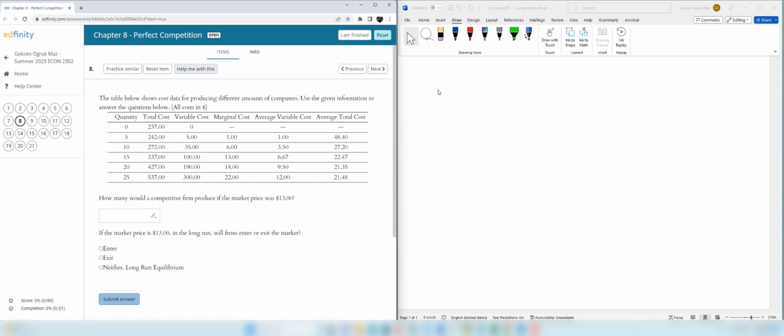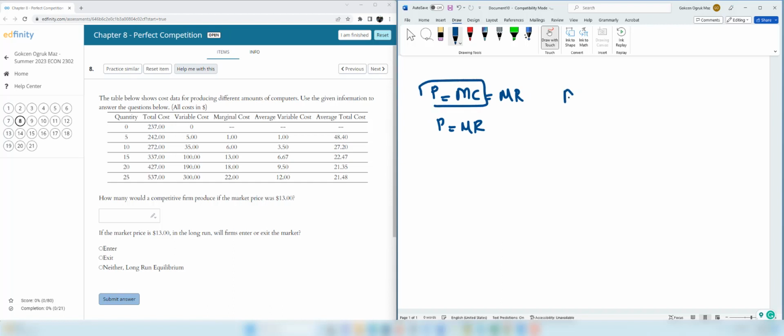So let's first understand the decision making to maximize profit. We should have this condition: price equals MC equals MR. And since price equals MR, we can just use the first two. Price should be equal to MC. And in this question, marginal cost is given. So when the price is $13, this $13 should be equal to marginal cost. And marginal cost is $13 when the firm produces 15 units. Therefore, this firm should produce 15 units. The right answer for the first one is 15 units.